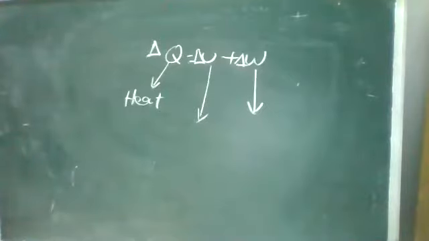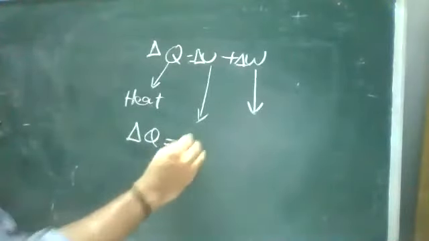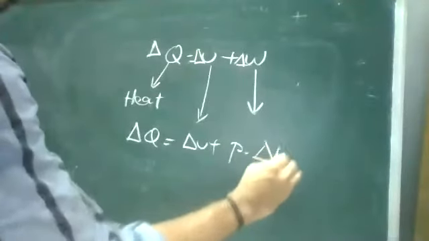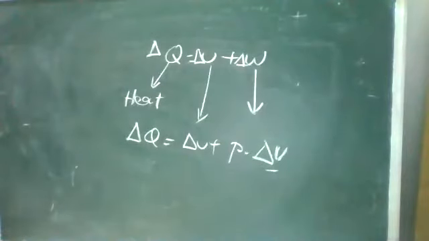In the system, work is done, so I can write this relation in terms of P and V. Del Q is equal to del U plus P into del V, because the work is done for the change in volume. When volume is constant, the work done will be 0. This is the relation.